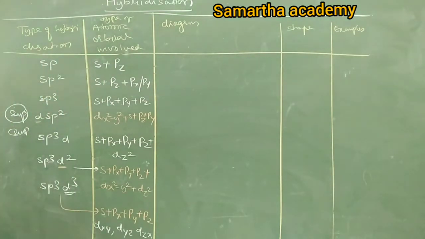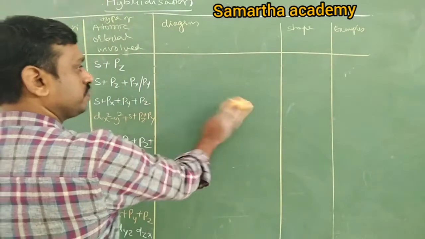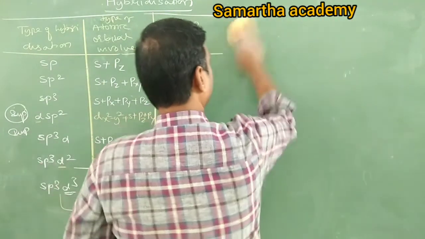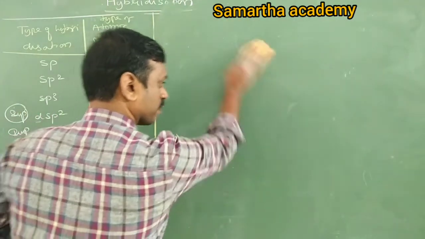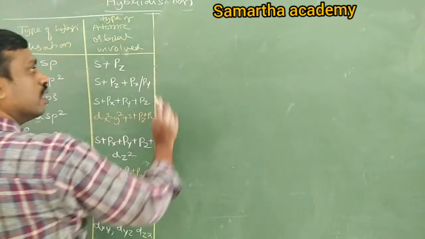Next is the diagram. So the diagram requires a little space. I will draw individually. Let us take it now.